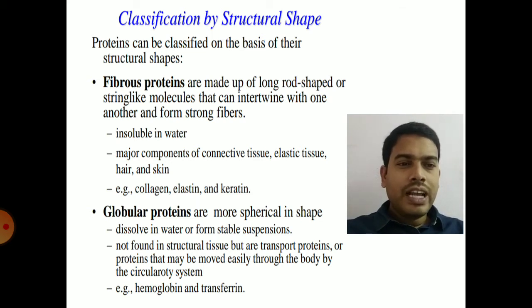While coming to the classification of proteins based on structure, that means the shape of the molecule, the proteins are classified into two major groups, that is fibrous proteins and globular proteins. So fibrous proteins are made up of long rod-shaped, string-like structures. They will appear like thread-like structures. They form strong fibers. They are long, elongated.